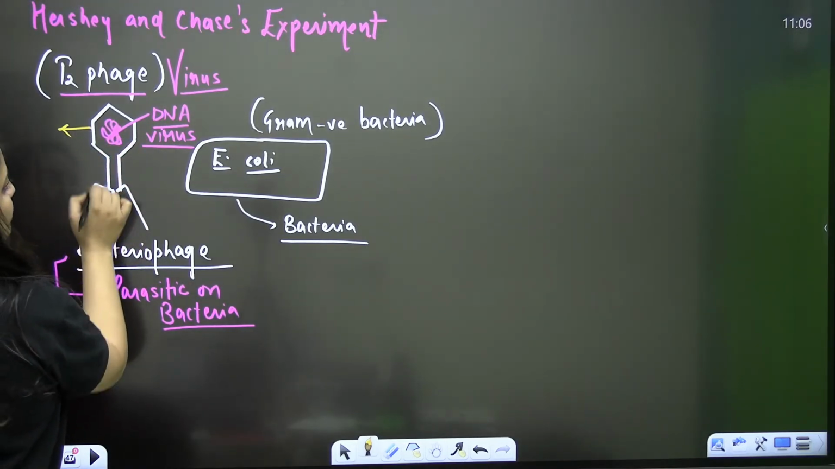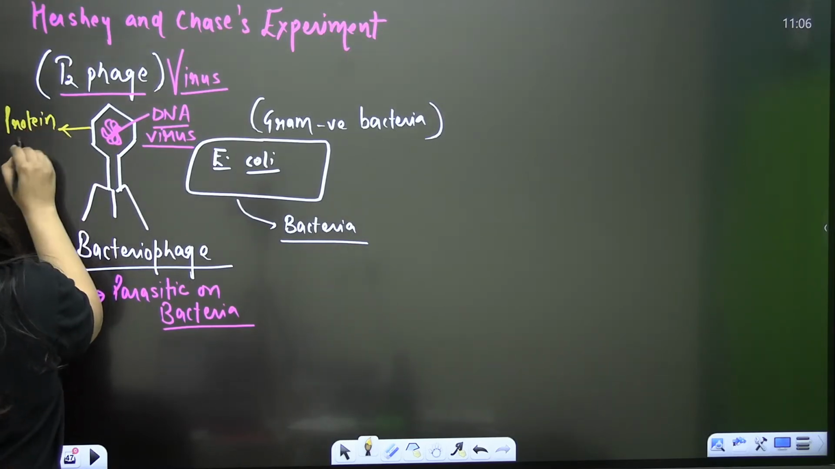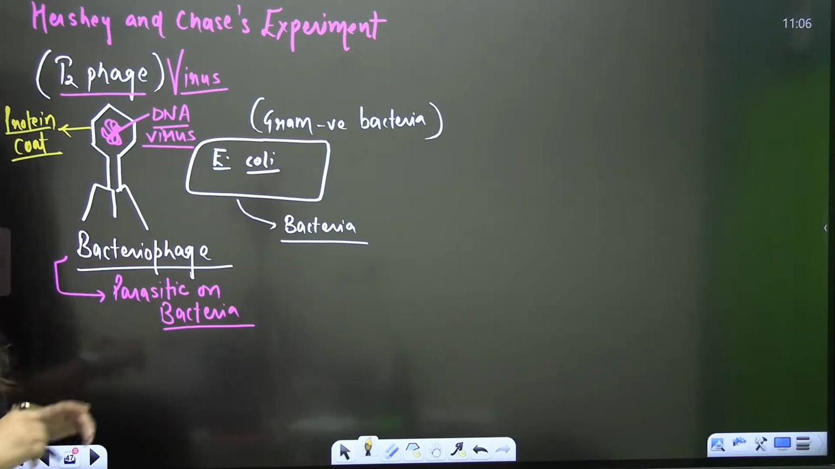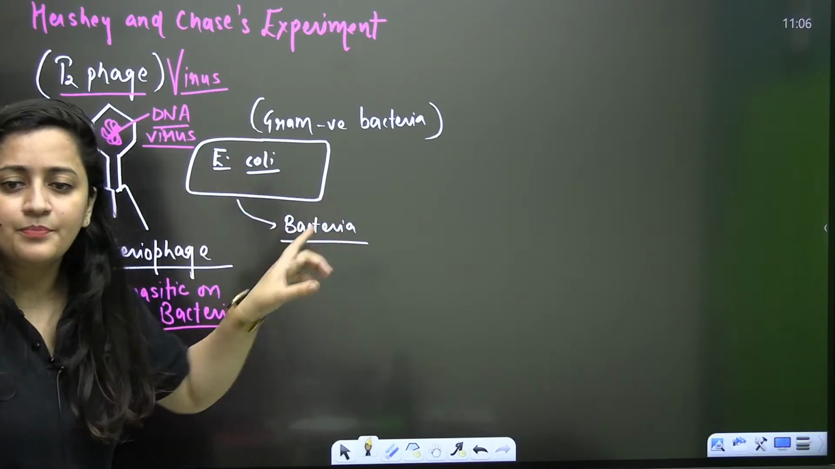Here you will see the tail fibers. This is the head, but actually it's a protein coat. It is made up of proteins. Can you see that? This diagram of bacteriophage is important. It's a virus. Clear? So here what can you see? It is a protein coat.